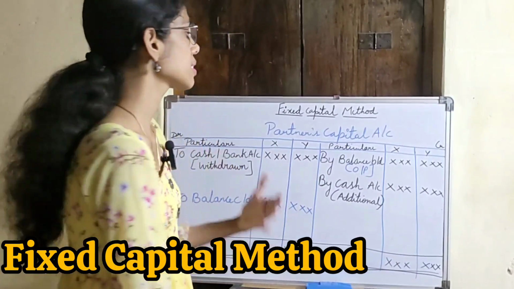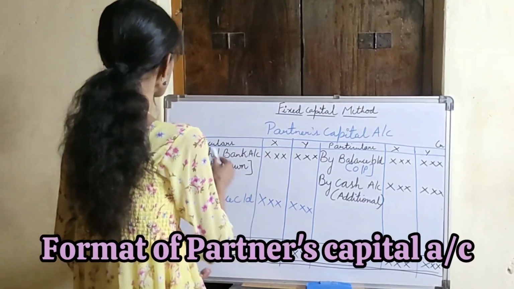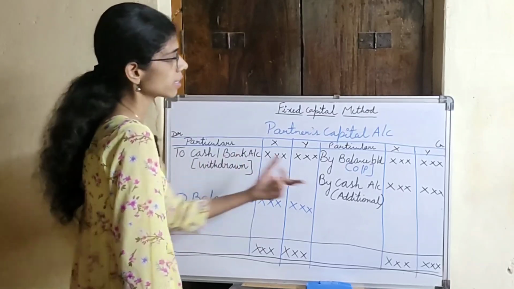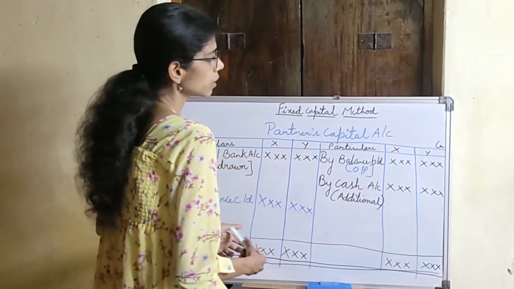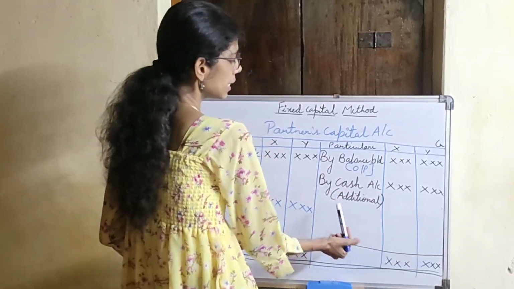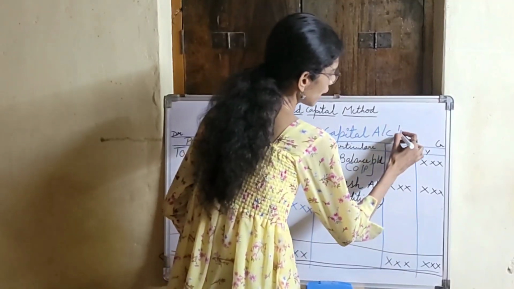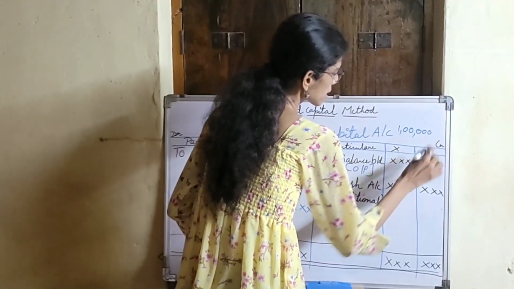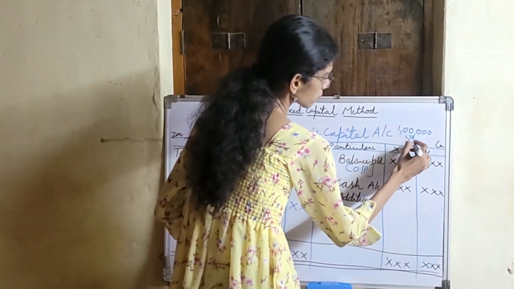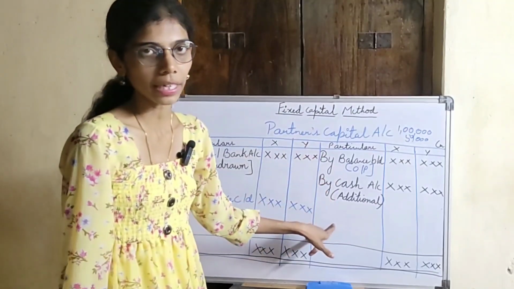Under this method, the first account which will be prepared is partners capital account. This is the format of partners capital account. This is the debit side and this is the credit side. It will start with the opening balance of the partner, that is by balance brought down. Secondly, if suppose the partner's capital investment was 1 lakh, and he makes an additional investment of 50,000, that 50,000 will be shown on the credit side of partner's capital account.